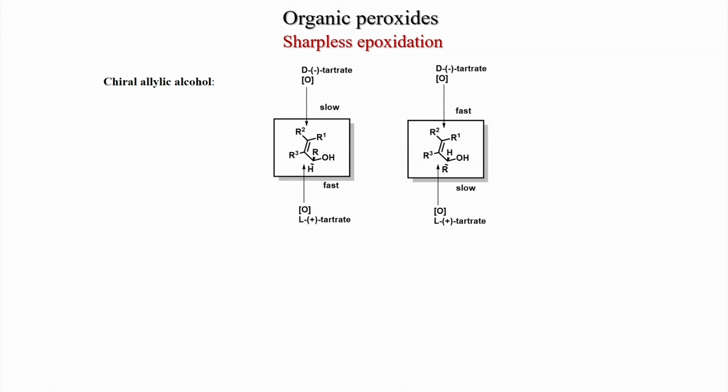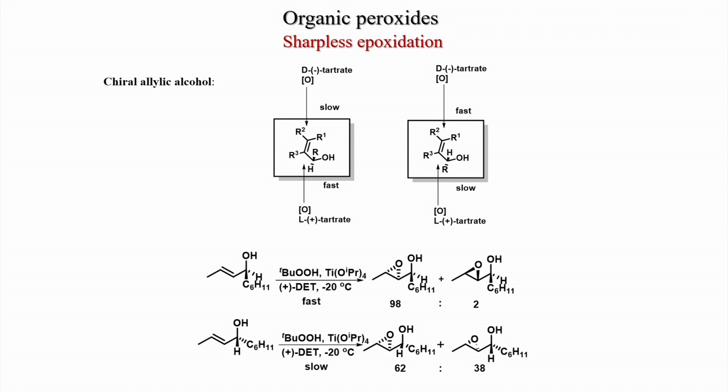Similarly, if your chiral compound is such that the R is down, then what happens? In this case the top face is not blocked. So, there is no problem of minus tartarate attack. Again I am telling, when we draw it this way, CHOH on the down right side, then only minus tartarate can react from the top face, independent of substitution. If the substitution is there, the reaction from the top face will be fast, but the down face by plus tartarate will be slow, because the down face in this case is blocked by the R group.